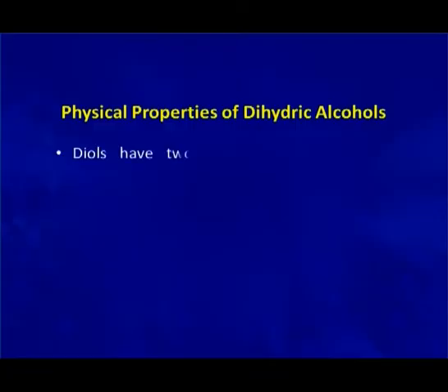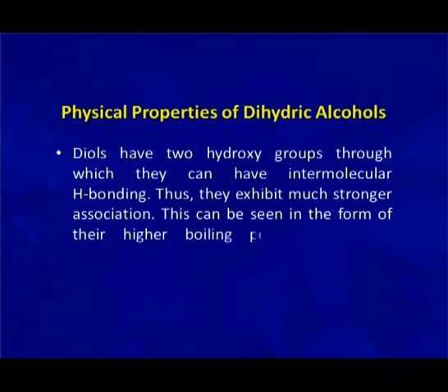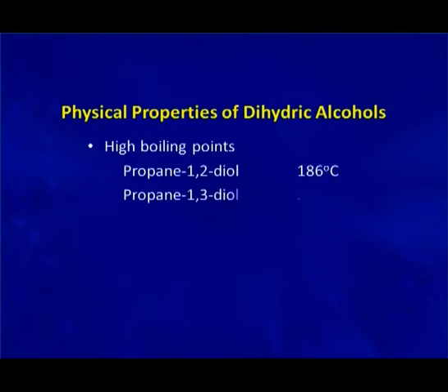We will now discuss the physical properties of dihydric alcohols. Diols have two hydroxy groups through which they can have intermolecular hydrogen bonding. Thus, they exhibit much stronger association, and this can be seen in the form of their higher boiling point and higher solubility in water. Propane 1,2 diol has a boiling point of 186 degrees, whereas propane 1,3 diol has a boiling point of